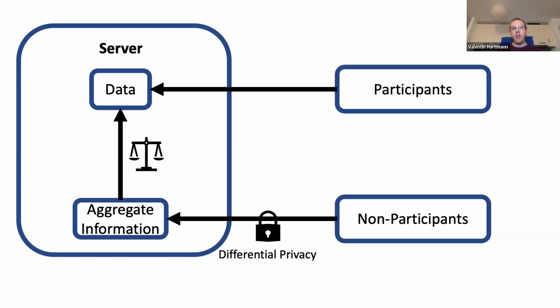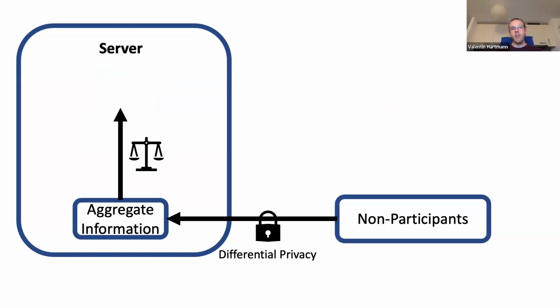As promised in the beginning, there is another setting in which DiPPS can be applied as well. Assume that the data is so sensitive that none of the individuals is willing to share their raw data. In that case, we can replace the participant data with a public proxy dataset. For example, if you want to collect statistics about private messages, you can use public conversations from Twitter as the proxy data. This concludes my talk, and I'm happy to receive questions now.